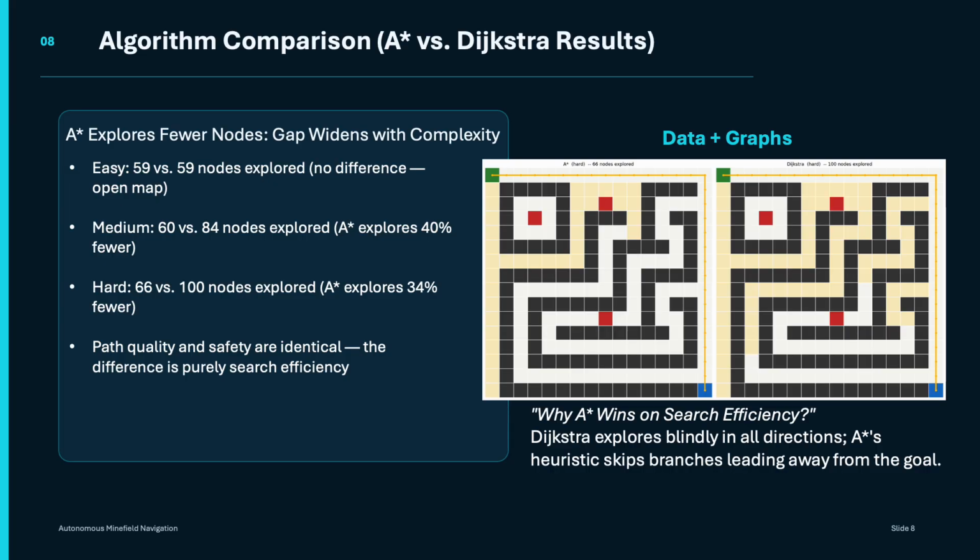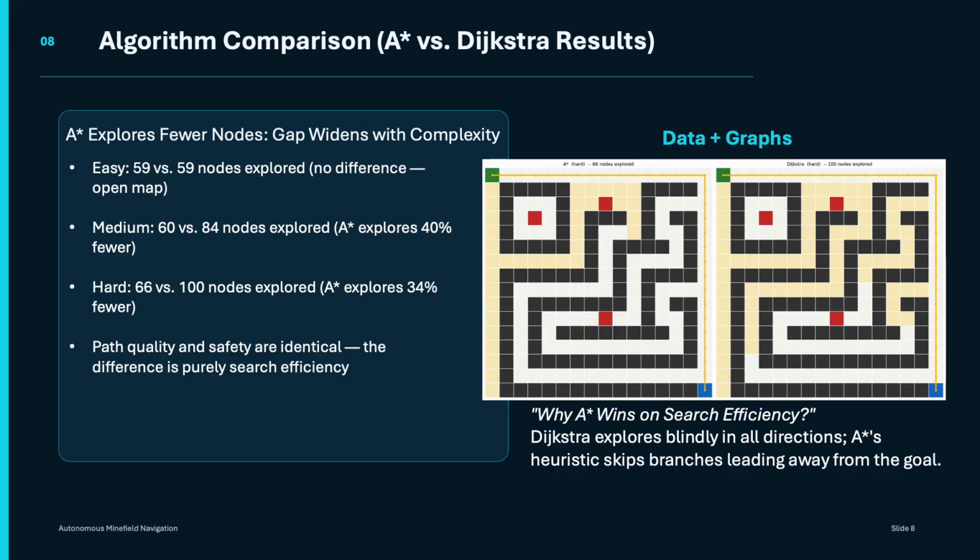But once we move to the medium map, this is our true maze map. So it has the dead end corridors and things like that. So for this one, A star explored only 60 nodes, while Dijkstra explored 84. So that's about a 40% reduction in search effort. And on the hard map, A-star explored 66 nodes compared to Dijkstra's 100. So that's roughly a 34% reduction. So the pattern here was very clear as we explored this. The gap between the two grows as the environment becomes more maze-like and more complex.